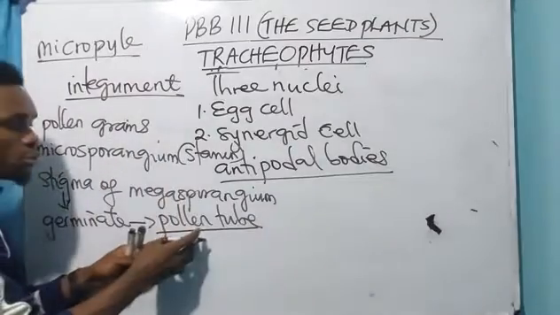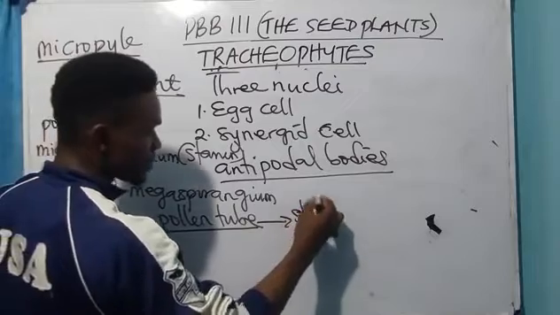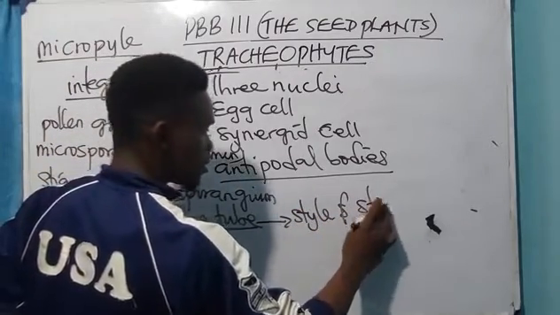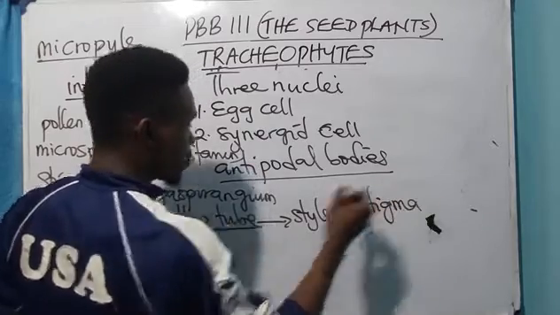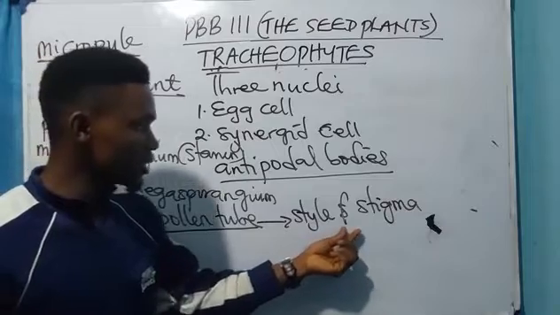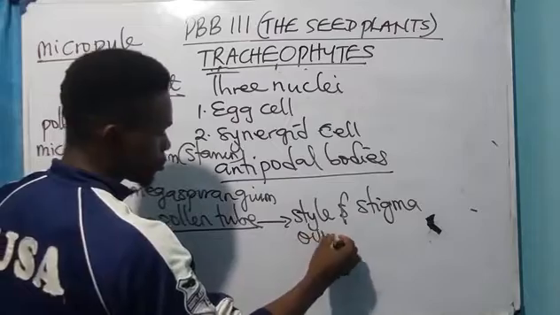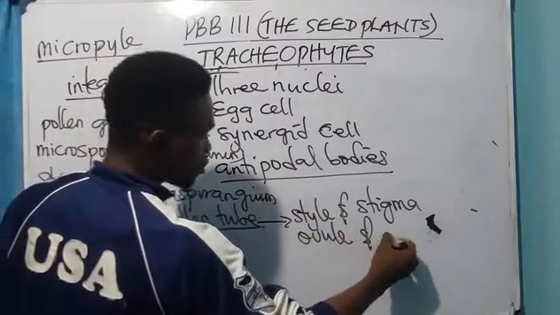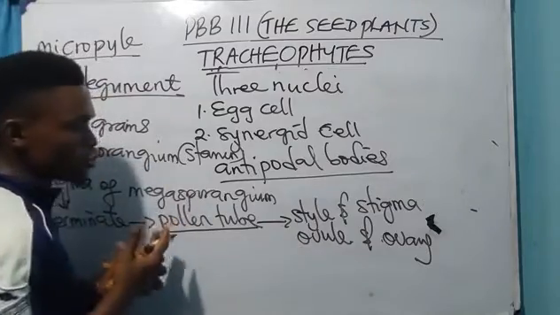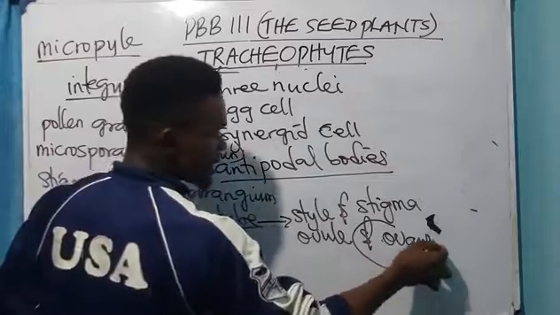As soon as this pollen tube is produced, it passes through the style and stigma, right? It pierces through the style and ovule and gets deposited inside the ovary.